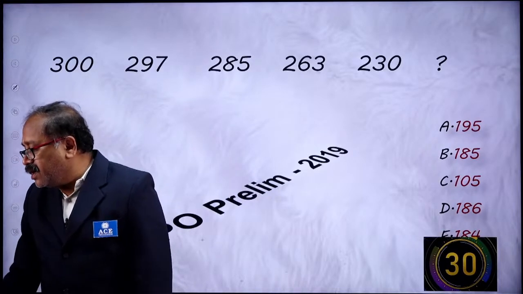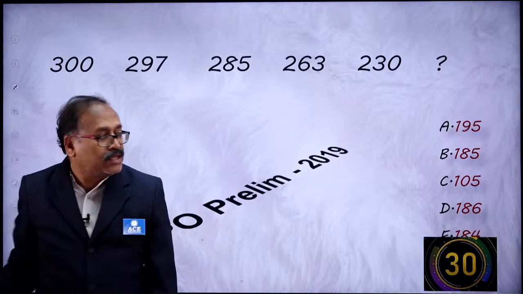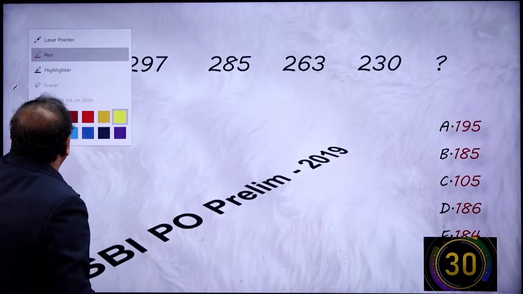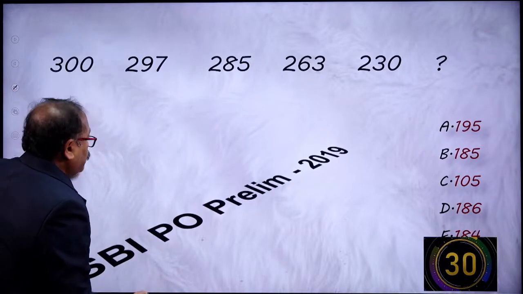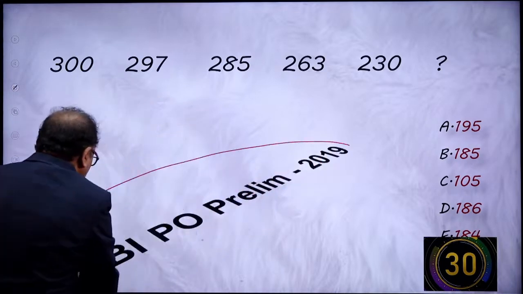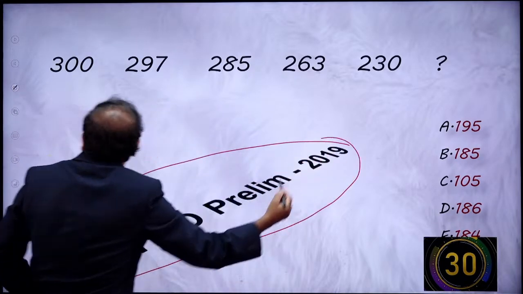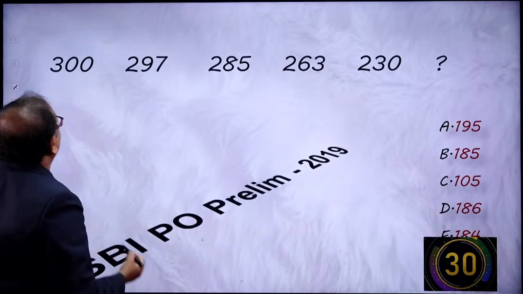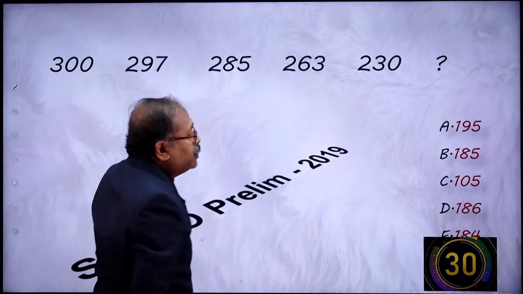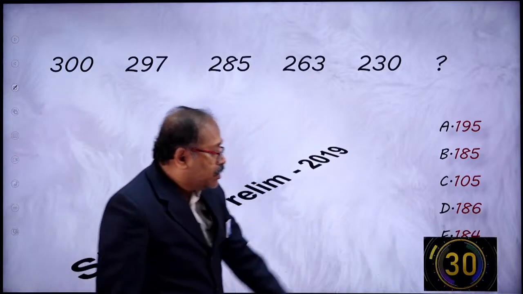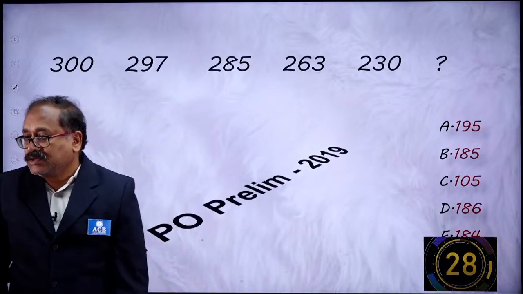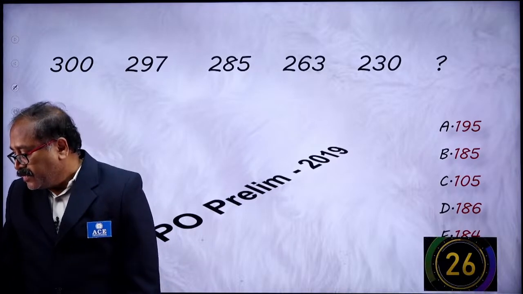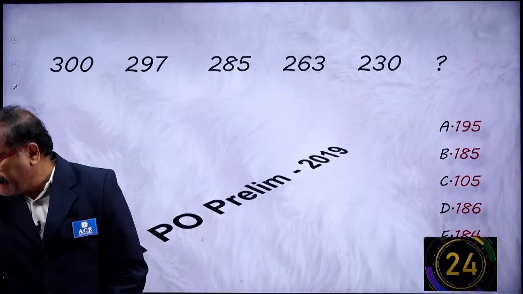So here you can see what kind of number series. All these questions I picked up from that SBI PO 2019 paper. How was it? Let's look at the question here. And you need to find out the next one. Your 30 seconds starts now. Try this. Try this, my young friend.